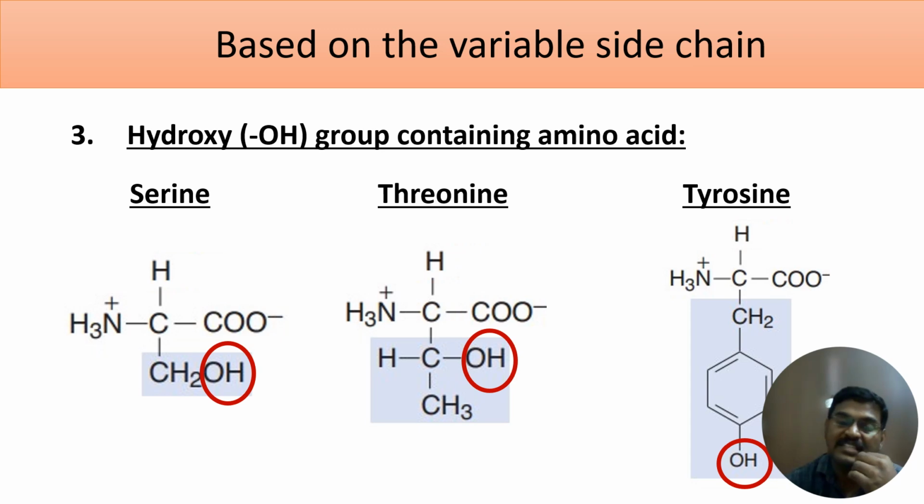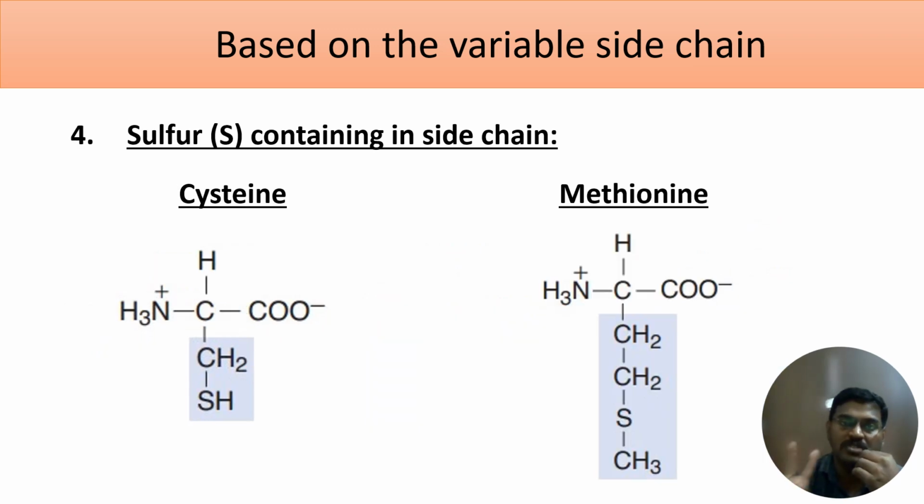What is the next one? Sulfur containing amino acids. We have two sulfur containing amino acids, cysteine and methionine. These two amino acids have sulfur in the side chain. Please note it down: in cysteine we have a sulfhydryl group, that is, an SH group. Out of the two, cysteine is the sulfhydryl group containing amino acid. It's very important and has clinical significance. I will discuss it in the class.